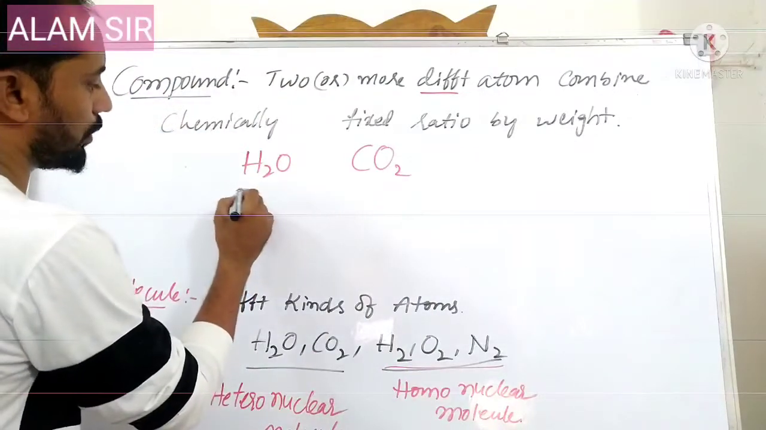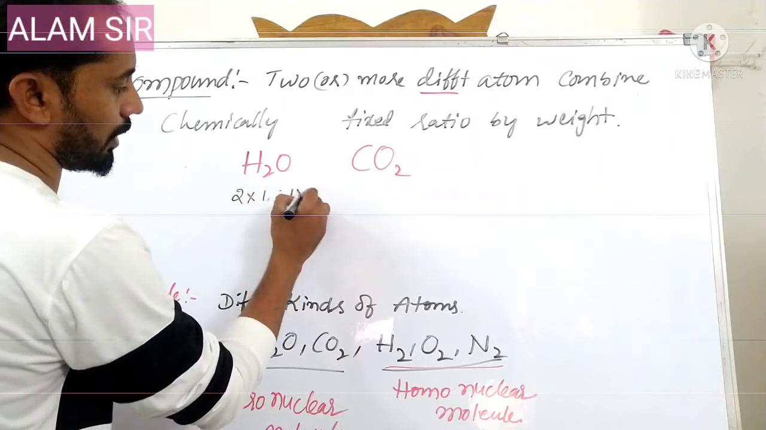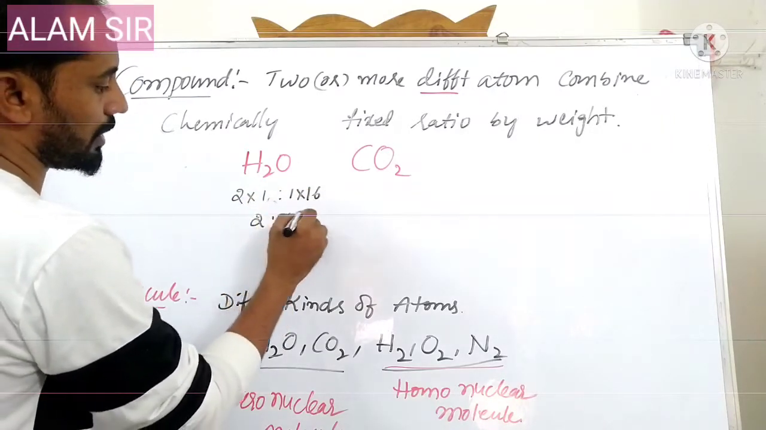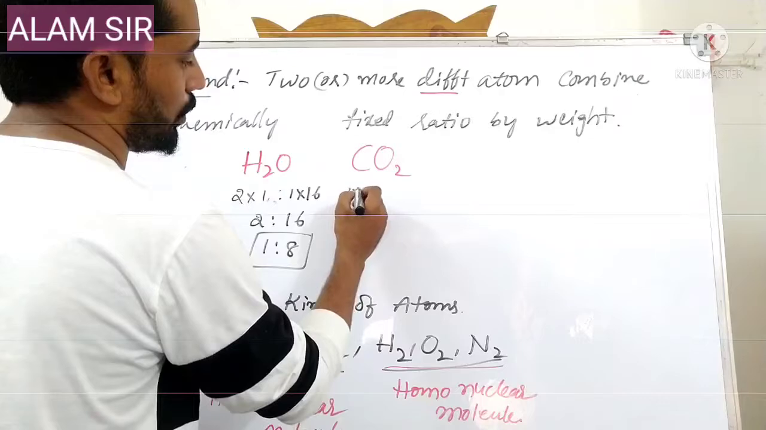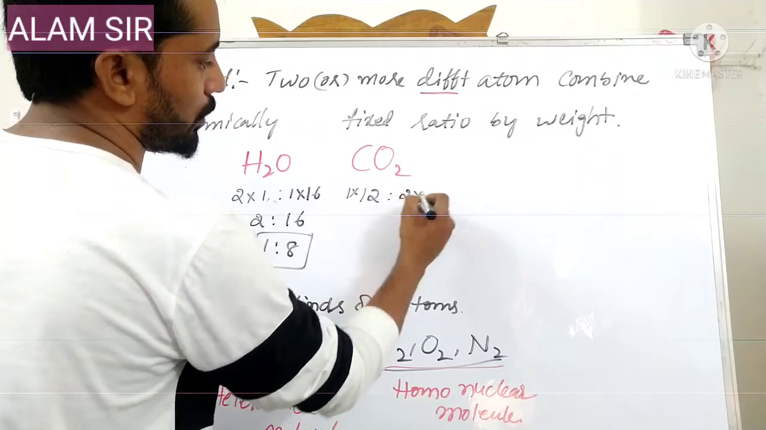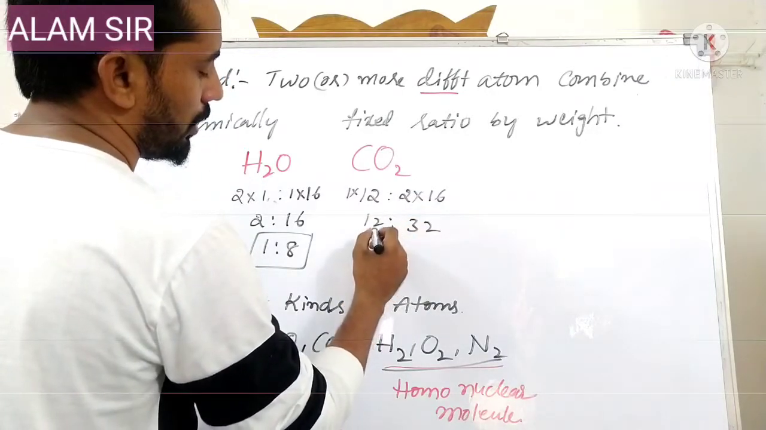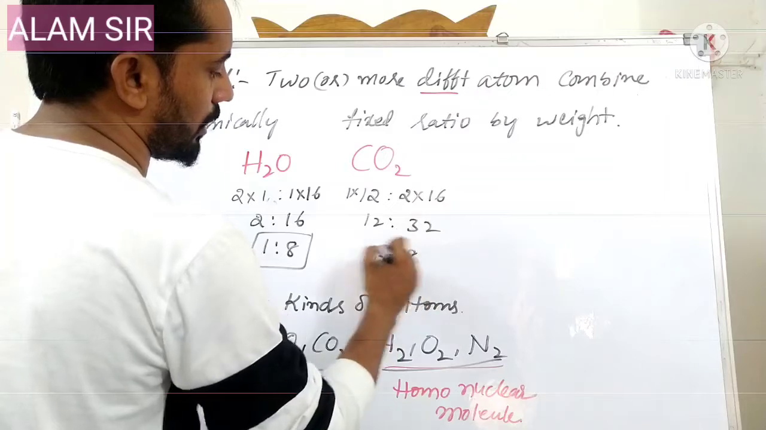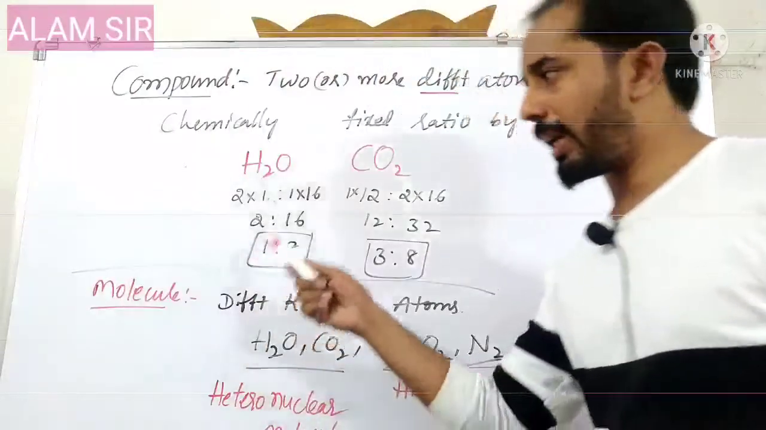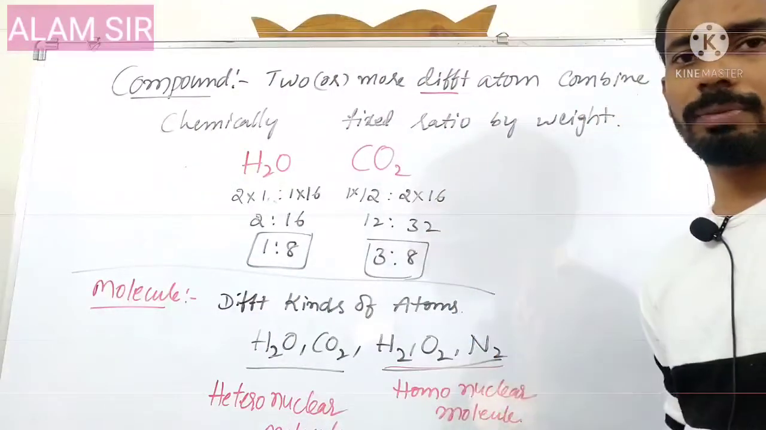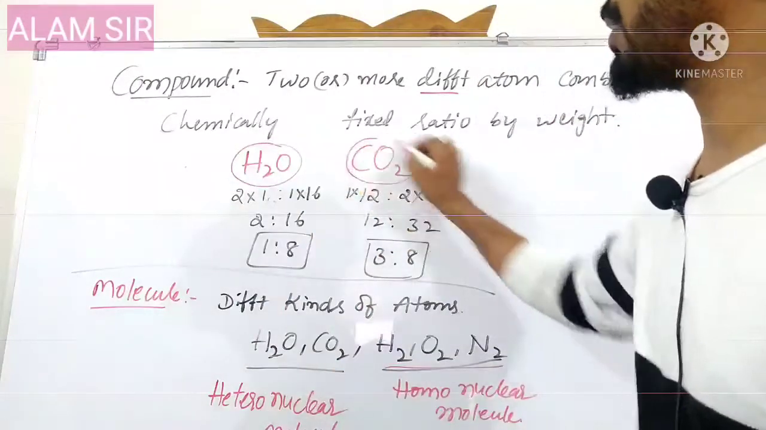Taking hydrogen, 2 into atomic weight 1, so 2, and oxygen 1 into atomic weight 16, so 2 is to 16. By simplifying, 1 is to 8, the combining ratio. Taking carbon, 1 into 12, and oxygen atoms 2 into 16, so 12 is to 32, so 3 is to 8. See here, two or more different atoms are combining in a fixed ratio by weight. Now the water molecule and carbon dioxide molecule can be considered.